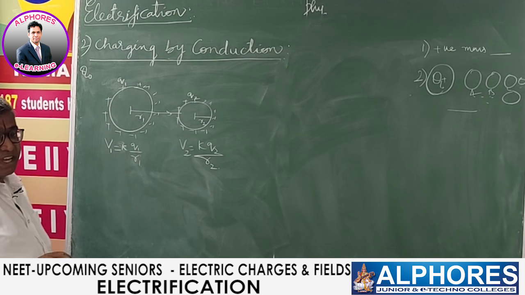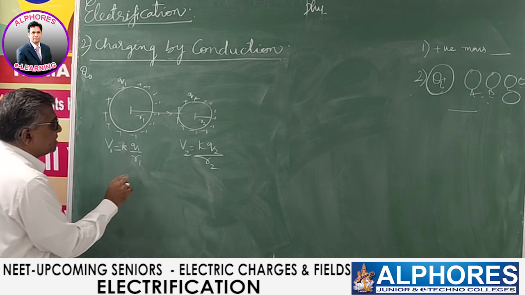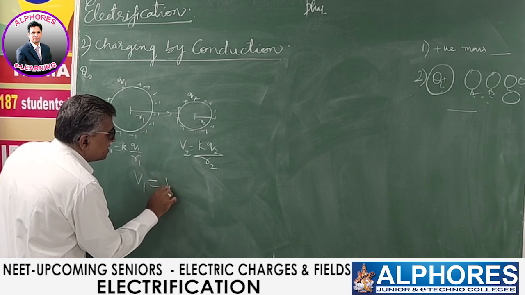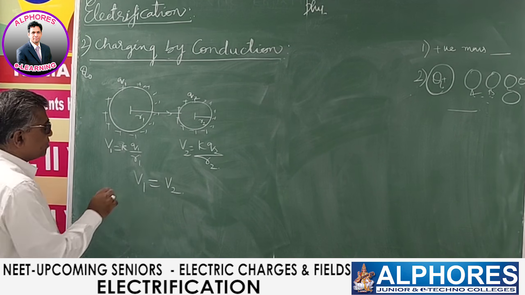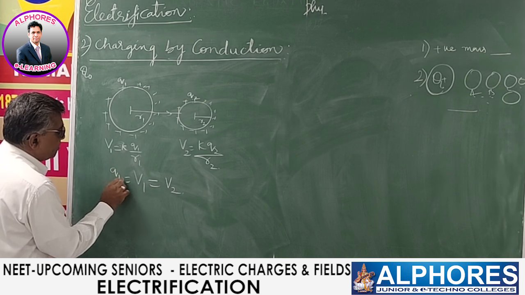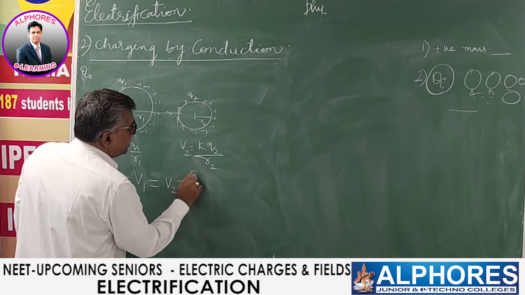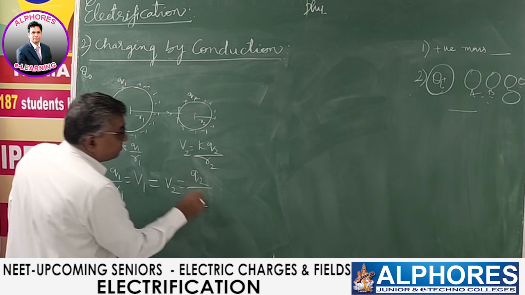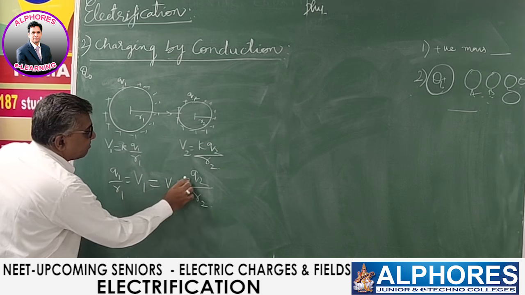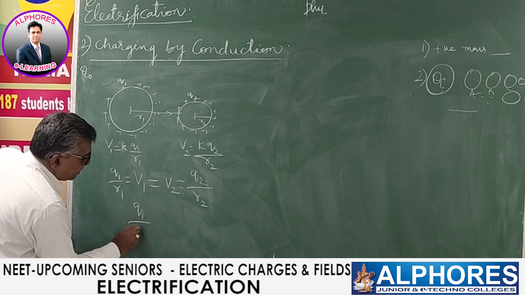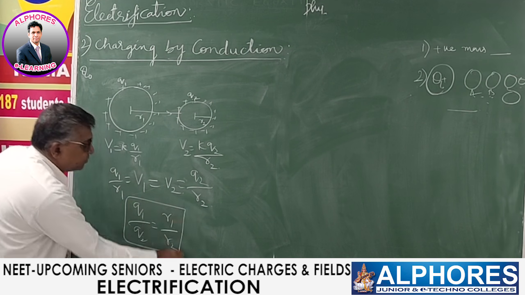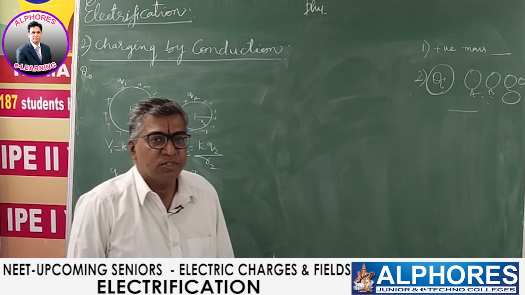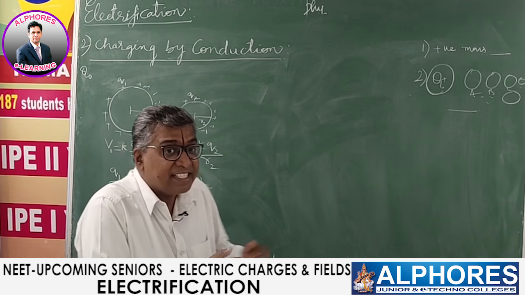I said charge is shared between them until their potentials are equal. So V1 is equal to V2. V1 is KQ1 by R1, V2 is KQ2 by R2. Therefore, Q1 by Q2 is equal to R1 by R2. This way the charge is shared between two spheres based on their size, radius.